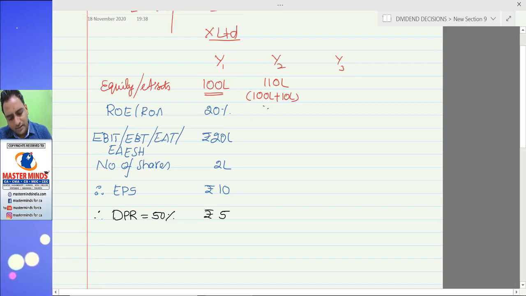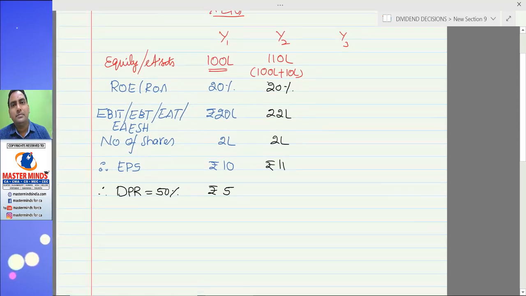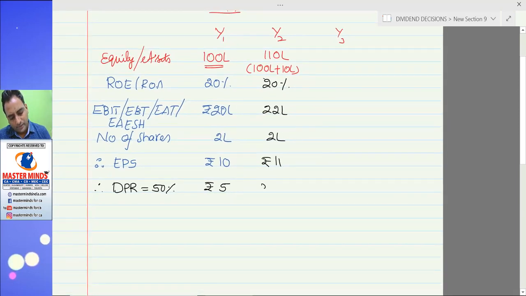So in the second year also, return on assets is maintained at 20% on 110 lakhs, 22 lakhs being the earnings. So if you distribute this profit among 2 lakh shares, the company's EPS becomes 11. So since we are paying 50% dividend, dividend per share would be 5.5.